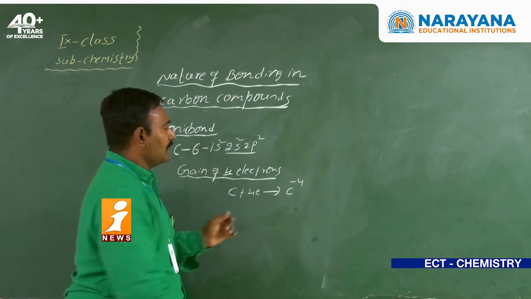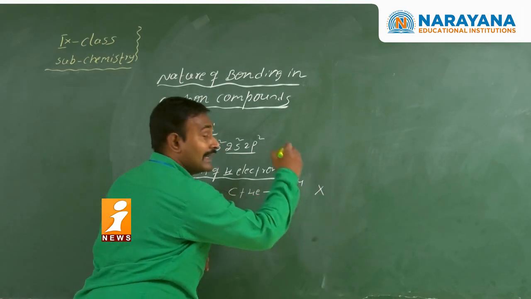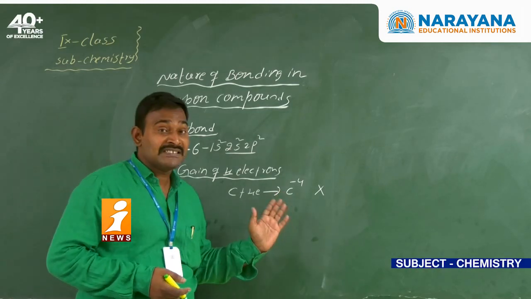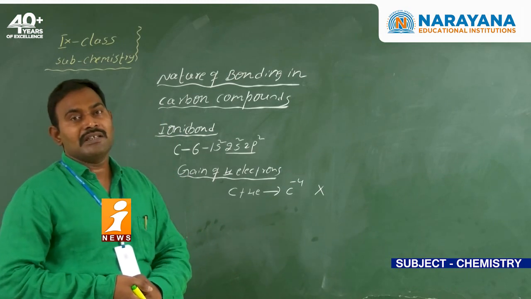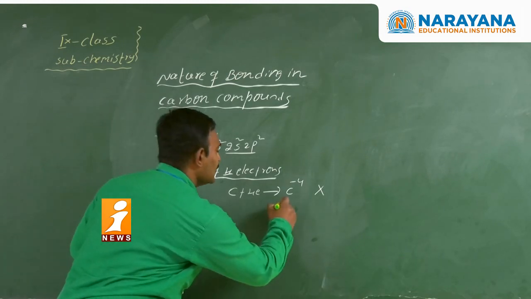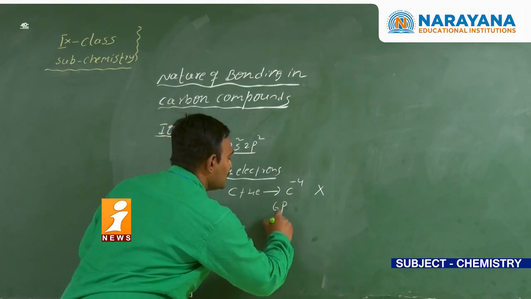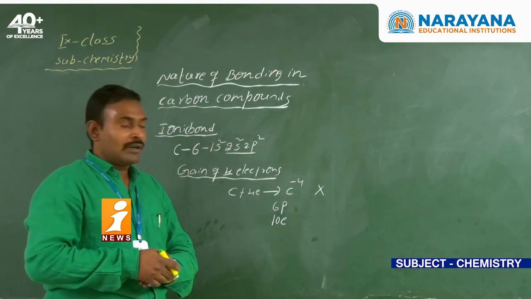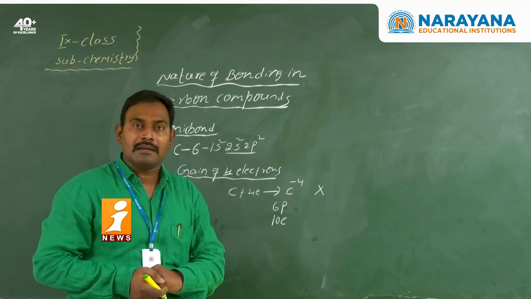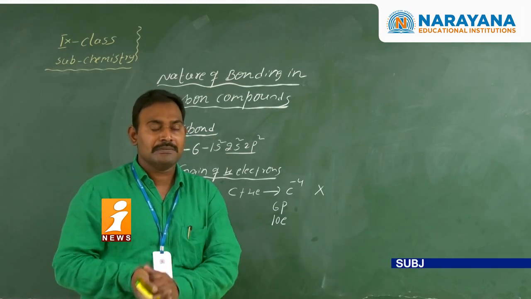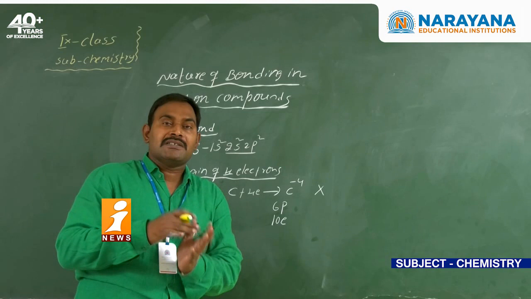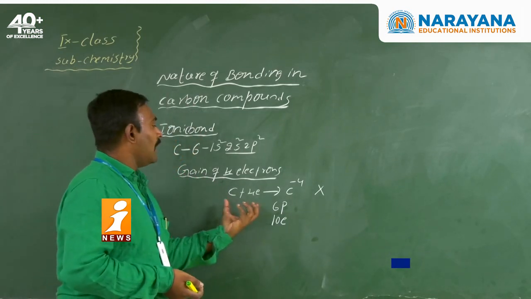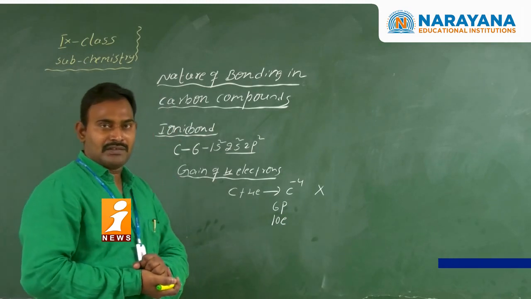But this is not possible. The reason is, how many protons are there in the carbon? 6 protons. Then how many electrons? 10 electrons. That means 6 protons and 10 electrons. 6 protons can't hold the 10 electrons. And one more thing, there is a repulsion between the electrons. That's why carbon can't gain 4 electrons.